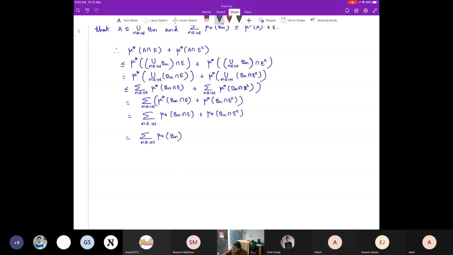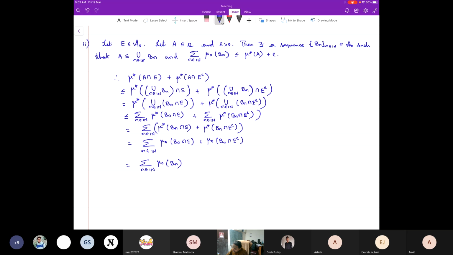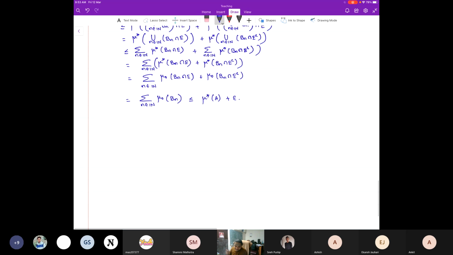How did we choose these B_n's? The summation over n in N of mu naught of B_n is less than or equal to mu star of A plus epsilon, and that's exactly what we wanted.